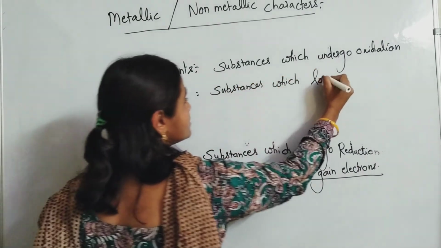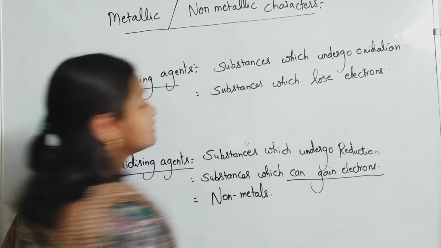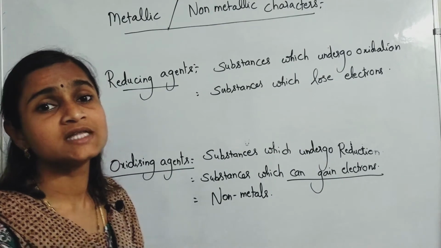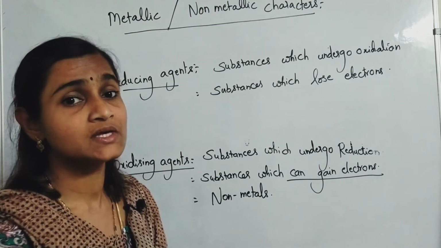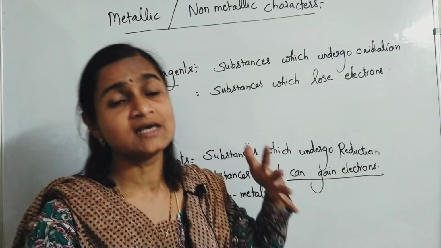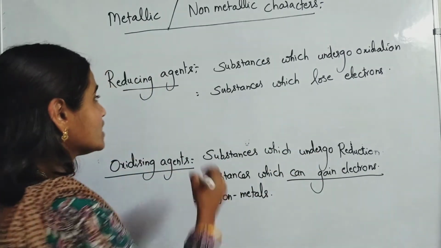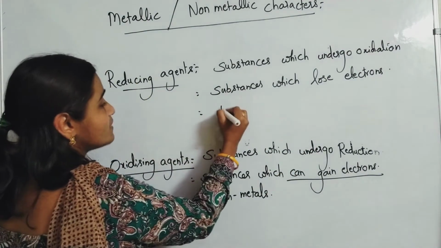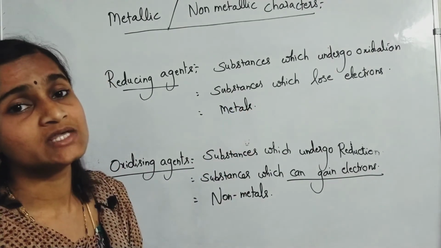Substances which lose electrons are called what? Reducing agents. Okay, so substances which undergo oxidation are called reducing agents. Substances which undergo reduction are called oxidizing agents. Okay, so what are best reducing agents? Metals. Metals are best reducing agents.